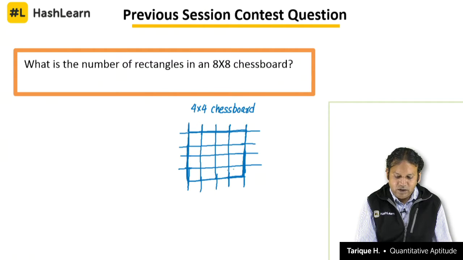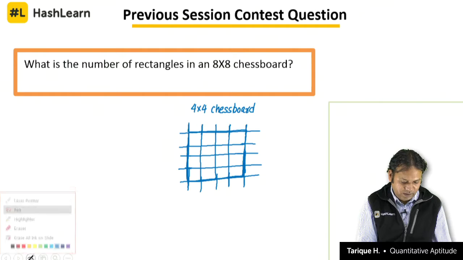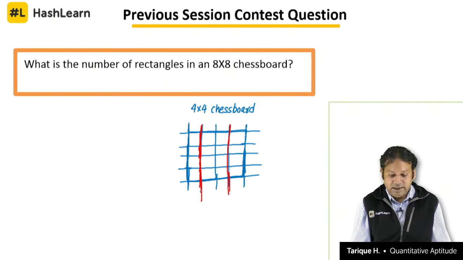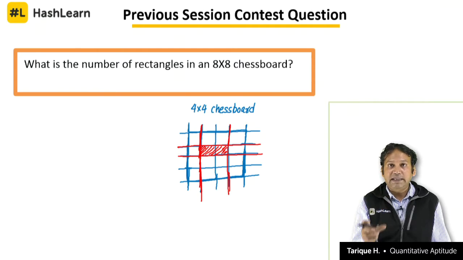Now to get a rectangle, what I have to do is select any two vertical lines. Let's say I select this line, and I select this line. So I select two lines out of the 5 vertical lines, and I select 2 lines from the 5 horizontal lines. The figure trapped between them will become a rectangle. Clear? The figure between the 2 vertical lines and 2 horizontal lines that I have selected gives you a rectangle.